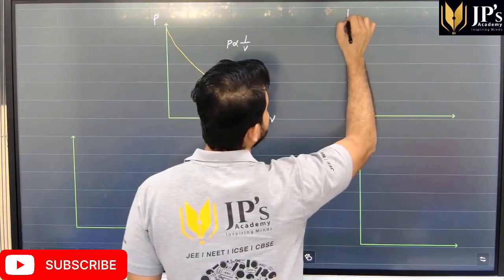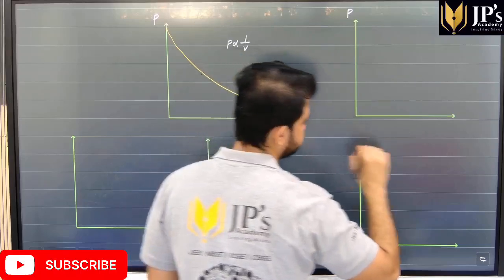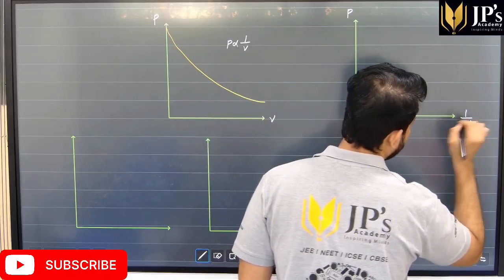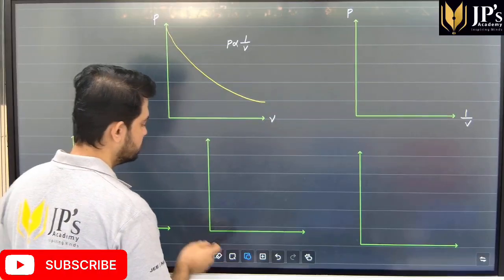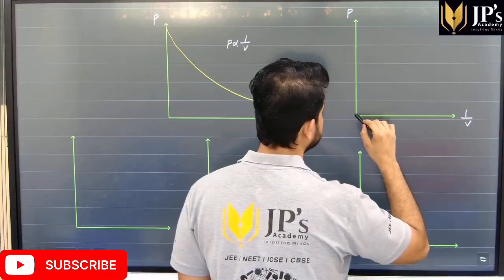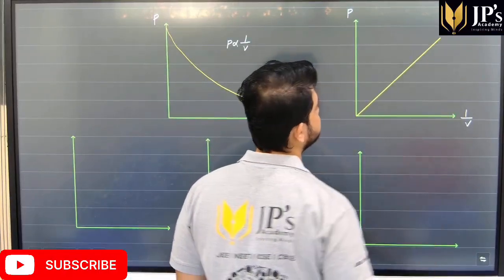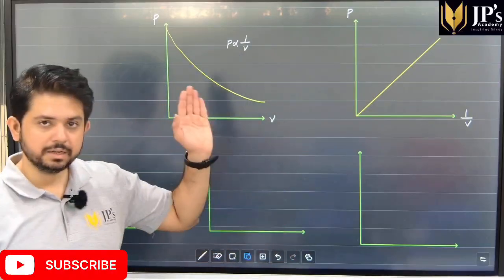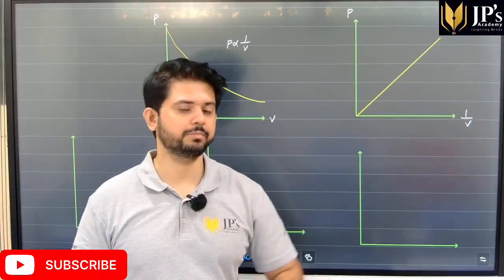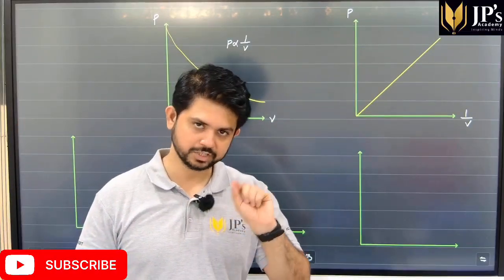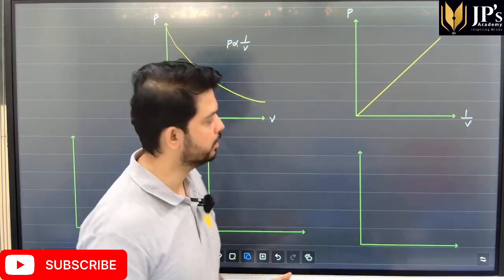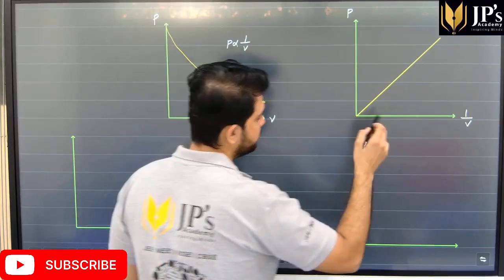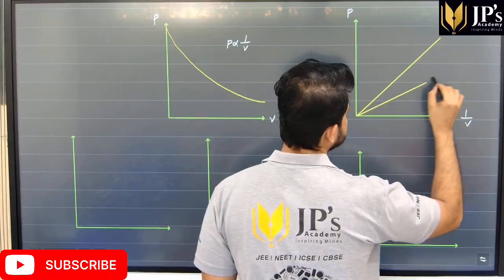Students, if I plot pressure versus 1 upon volume, I repeat, if I plot P versus 1 upon V, then students, we get a graph which is something like this. Because we can say that pressure is directly proportional to 1 upon V. Or though pressure is inversely proportional to volume, here we can say that pressure is directly proportional to 1 over V.